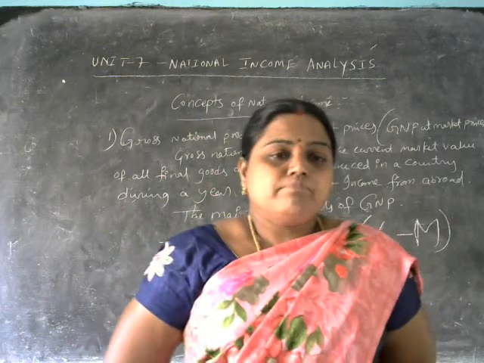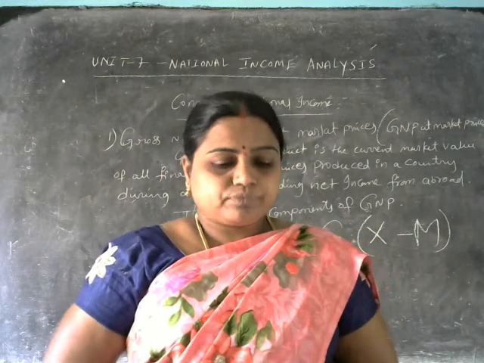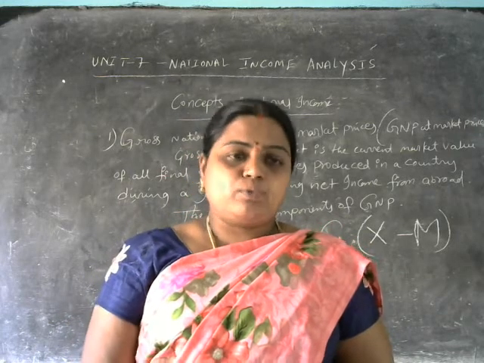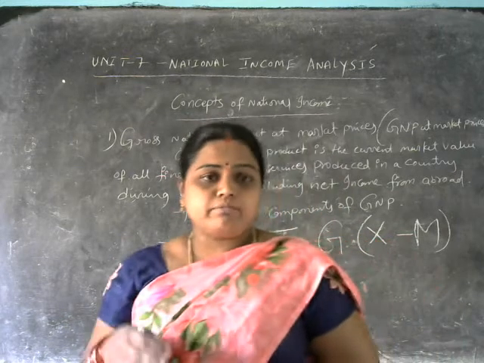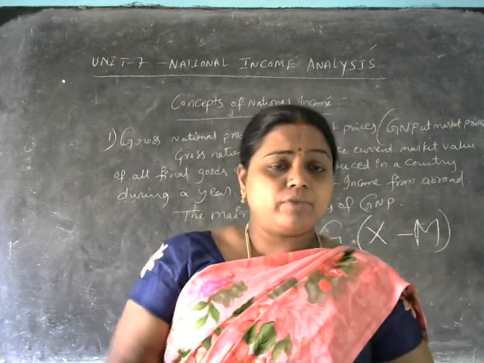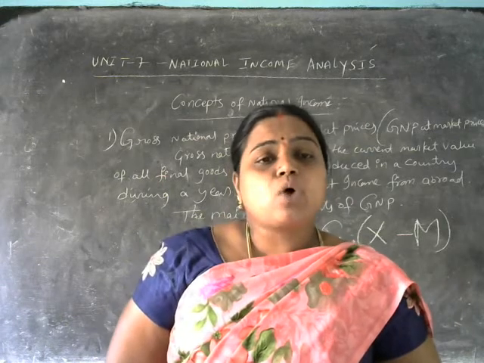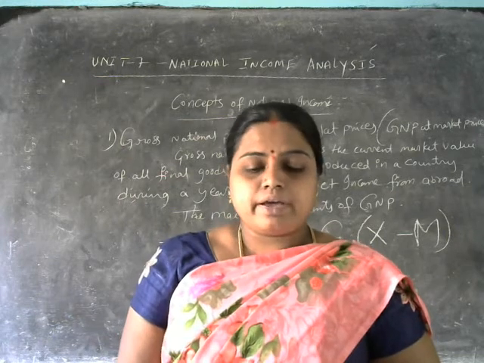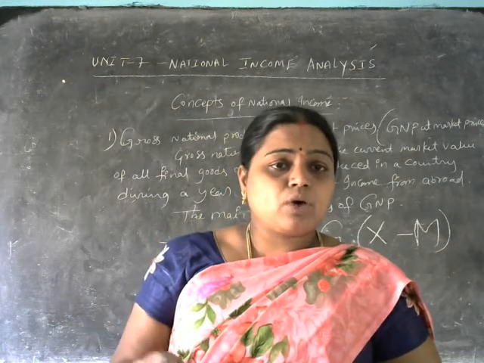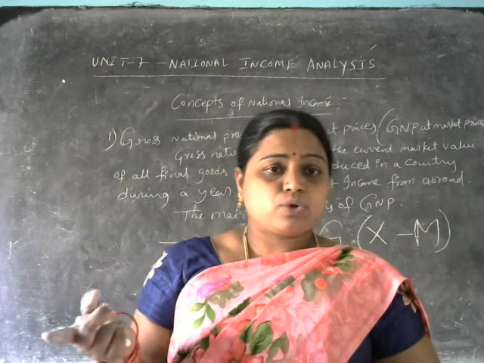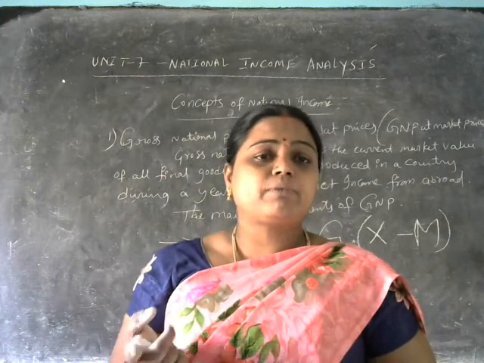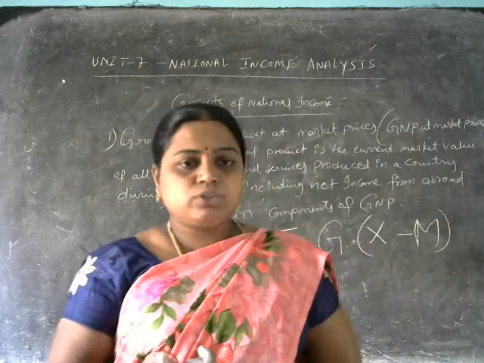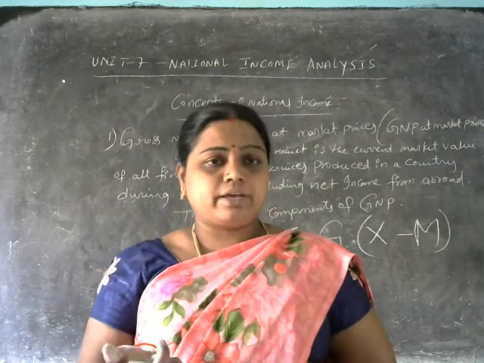When we multiply the total output provided in a year by their market prices, total output quantity multiplied by price, that is quantity multiplied by the price. Total output means how much quantity we have produced, multiplied by their rates.